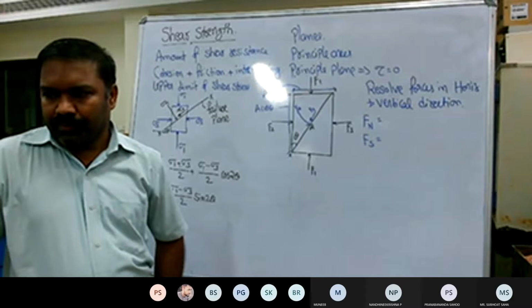In the direction of Fn, what are the components of F1 and F3?